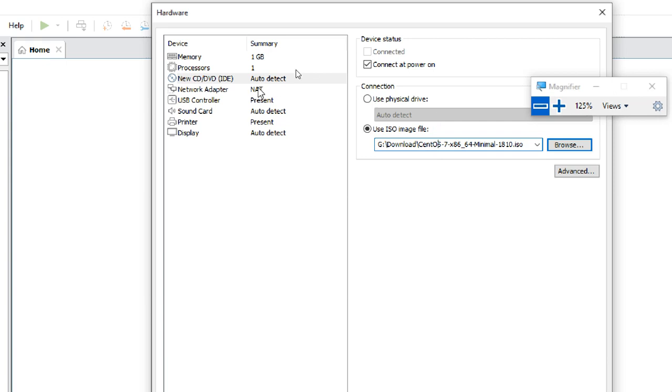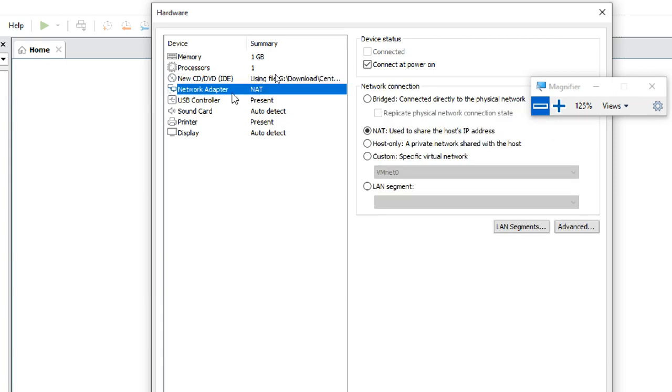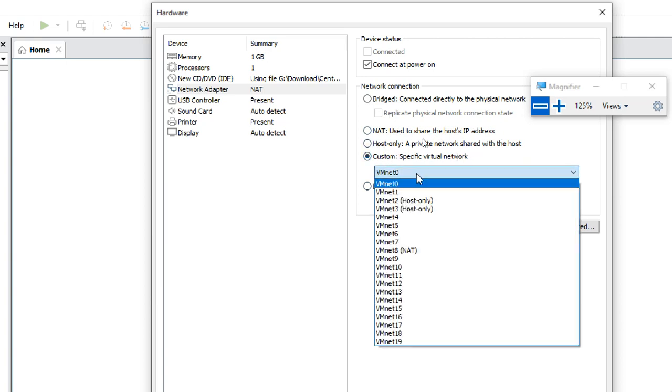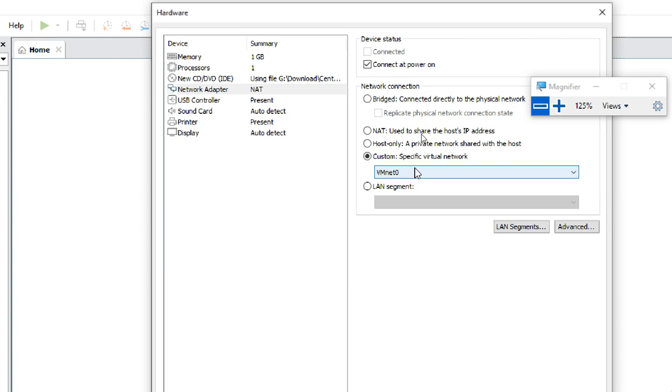Next, network adapter. It is showing NAT. NAT means whatever IP we have in the physical network, it translates into a different network. I don't want that one. I select custom and I select VMnet 0. VMnet 0 is the default internet connection. If you have any problem, if it is not showing, please tell me, and I will tell you how to enable it. Custom VMnet 0 in Linux, I use VMnet 0.